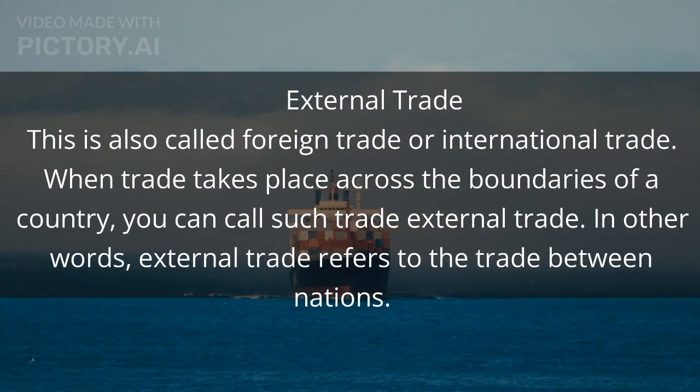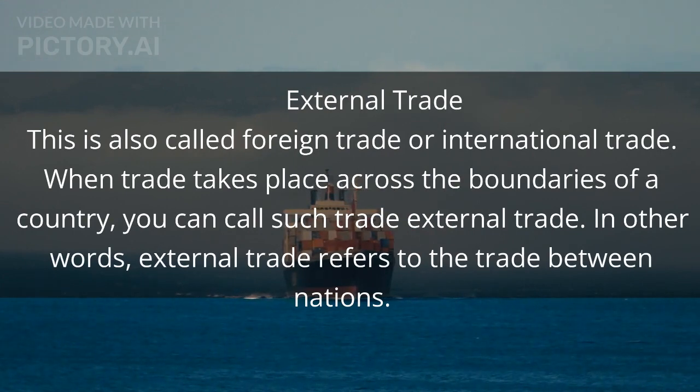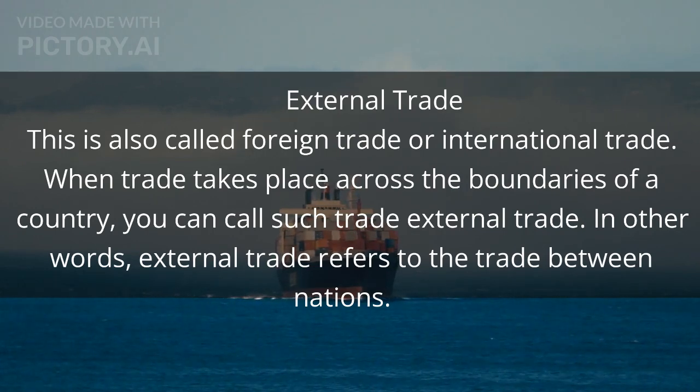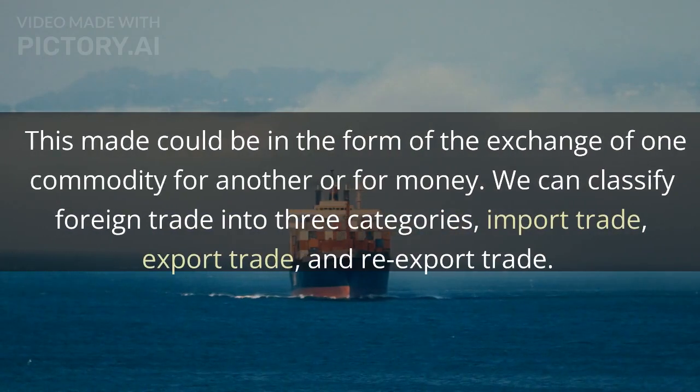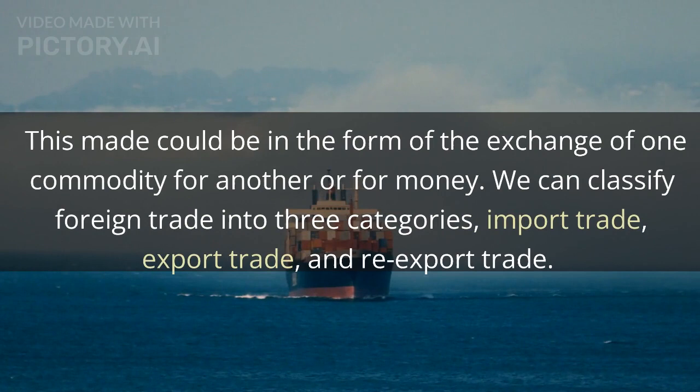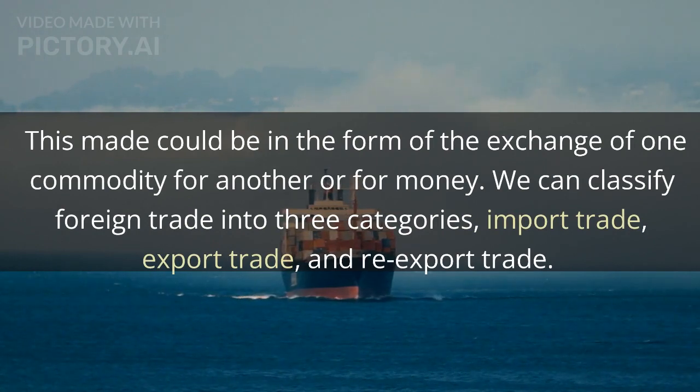External trade. This is also called foreign trade or international trade. When trade takes place across the boundaries of a country, you can call such trade external trade. In other words, external trade refers to the trade between nations. This could be in the form of the exchange of one commodity for another or for money. We can classify foreign trade into three categories: import trade, export trade, and re-export trade.